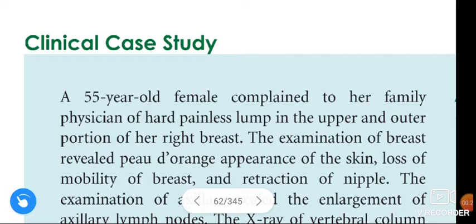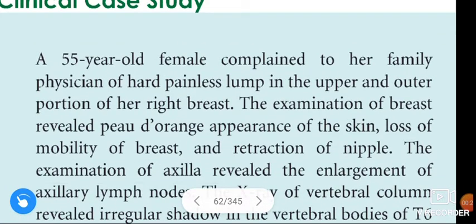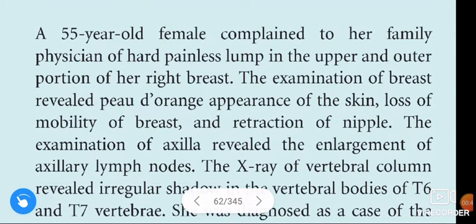Coming to the topic, clinical case study of breast cancer. A 55-year-old female complained to her family physician of a hard painless lump in the upper and outer portion of her right breast. The examination of the breast revealed a peau d'orange appearance of the skin, loss of mobility of the breast, and retraction of the nipple.